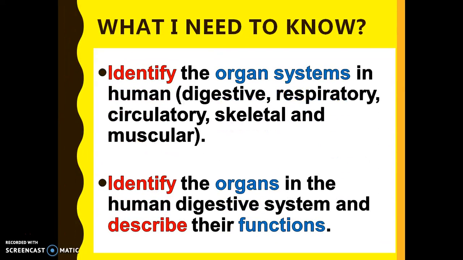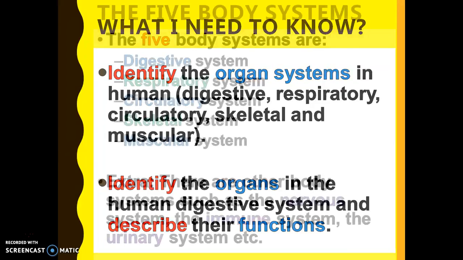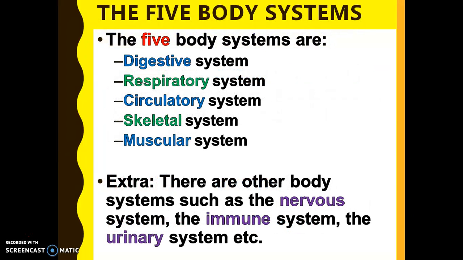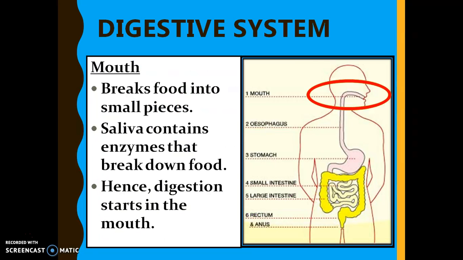So what are the things you need to know for body systems? First, you have to identify the organ systems in humans. We have the digestive, respiratory, circulatory, skeletal and muscular systems. Next, we have to identify the organs in the human digestive system and describe their functions. So the five body systems are digestive, respiratory, circulatory, skeletal, and muscular. Of course, there are other systems such as the nervous system, immune system, and urinary system.